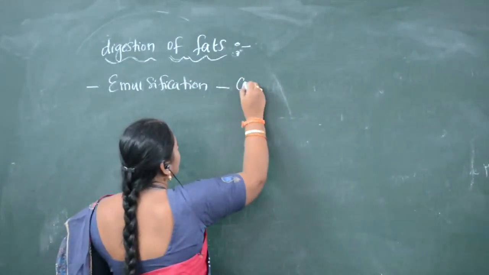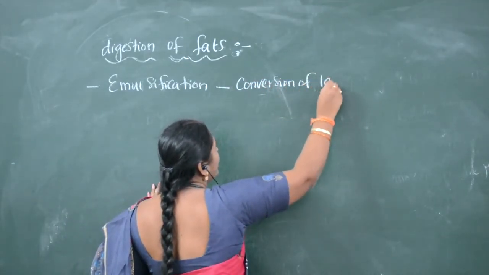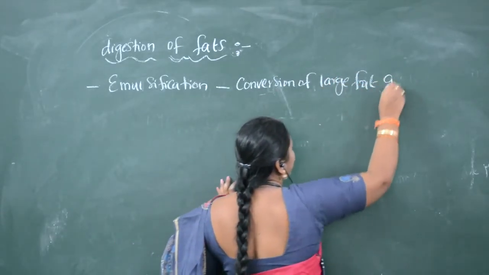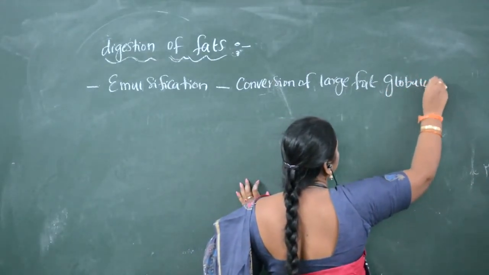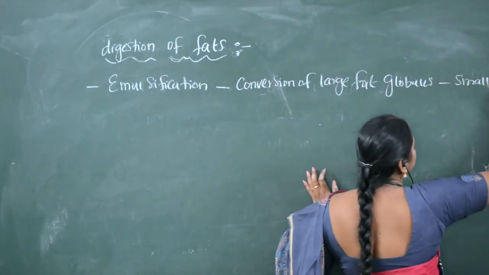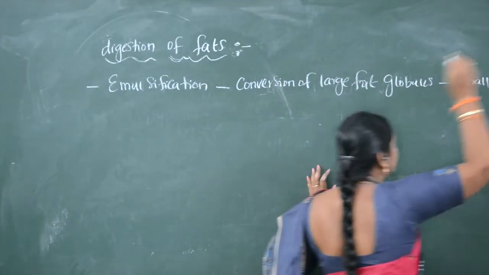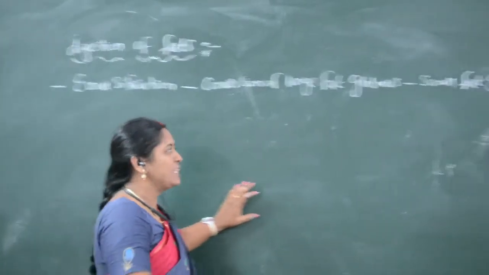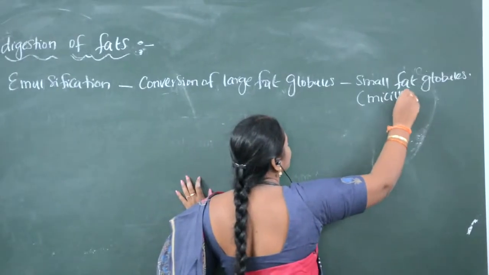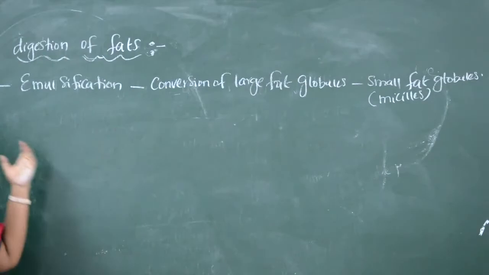Conversion of large fat globules into small fat globules is called emulsification. The small ones are nothing but micelles, the small fat globules.